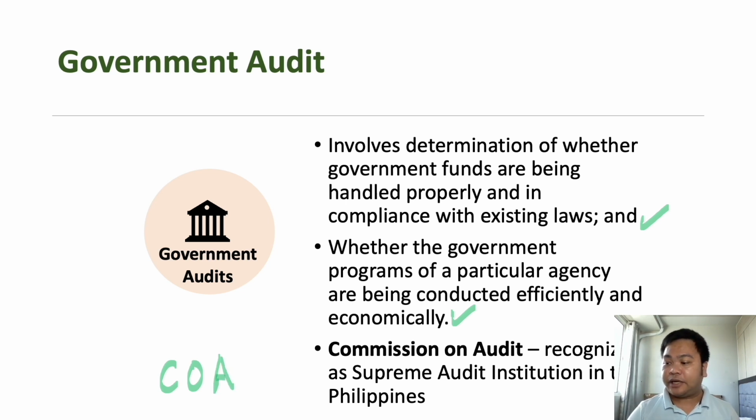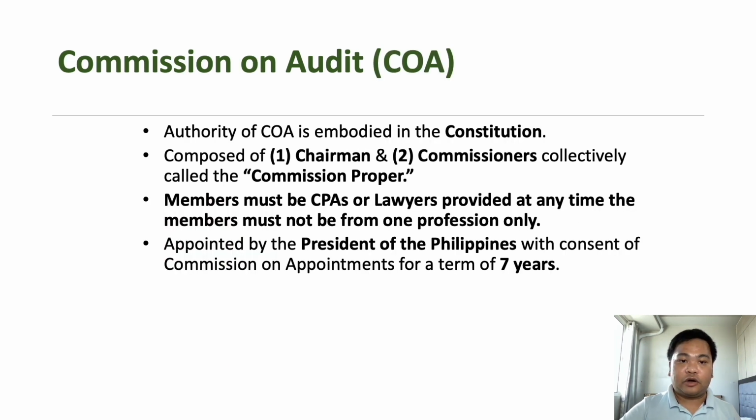So it is the recognized supreme audit institution here in the Philippines. The COA or Commission on Audit is embodied in our Philippine Constitution, meaning it's a part of our mother law here in the Philippines. And the COA is comprised of one chairman and two commissioners, collectively called the Commission proper. So this is the leadership of our Commission on Audit.